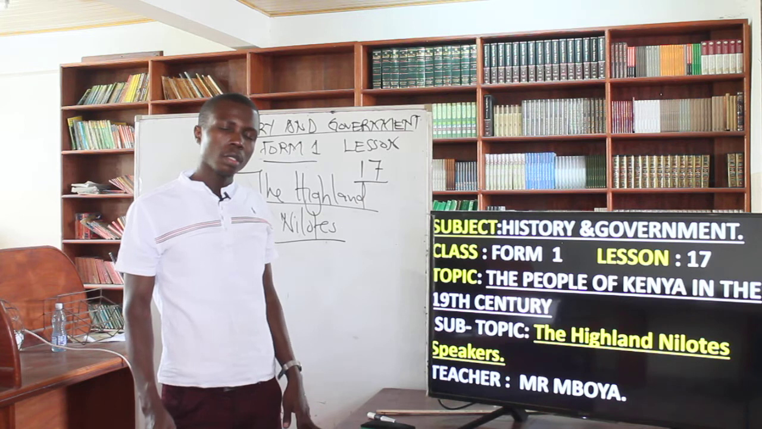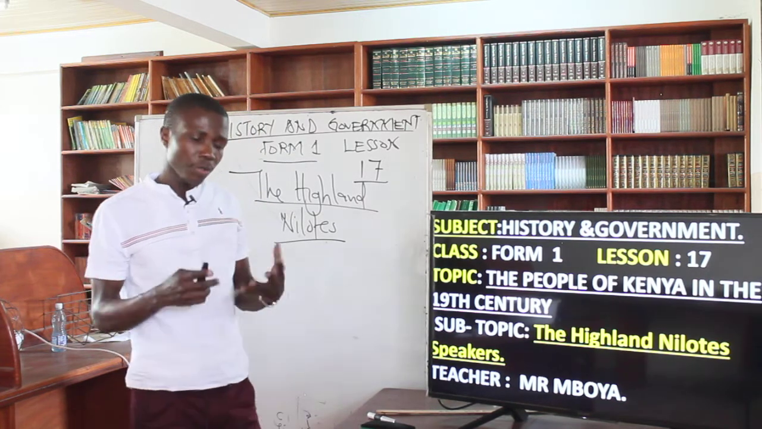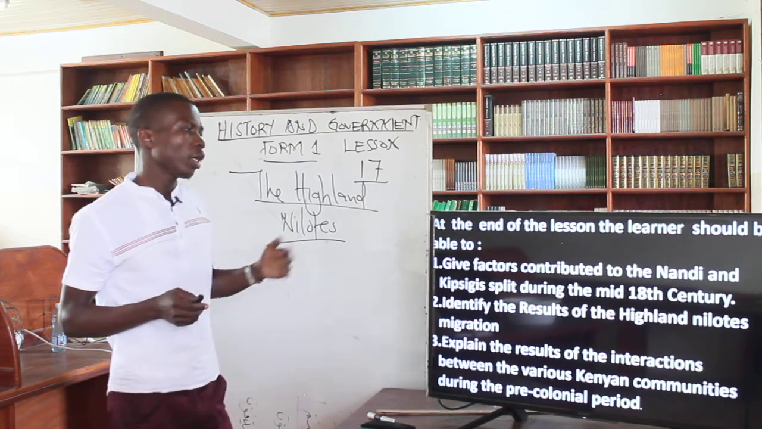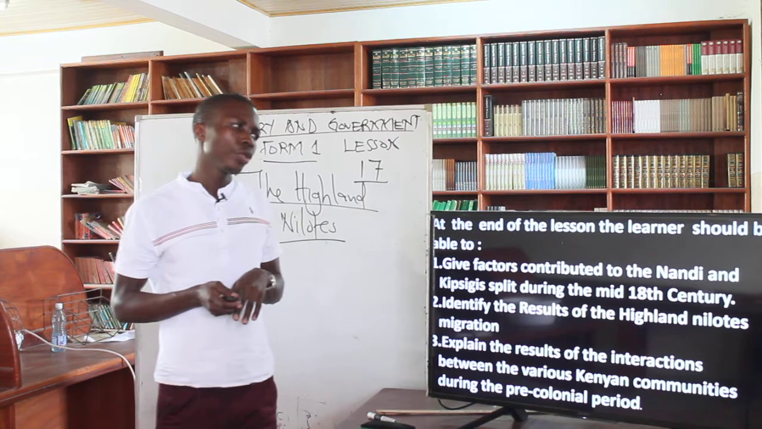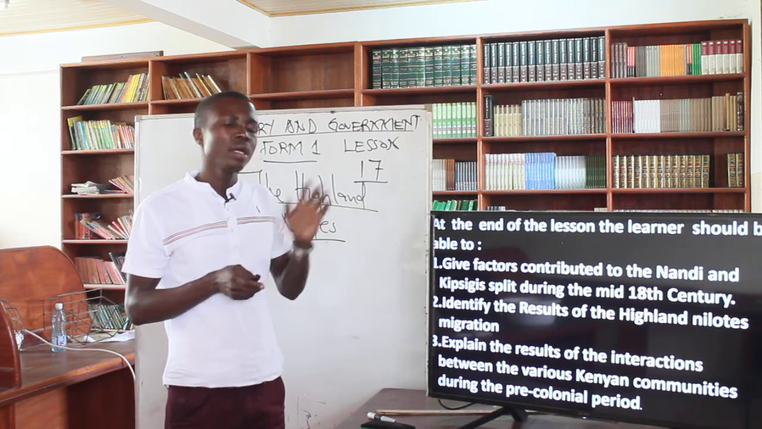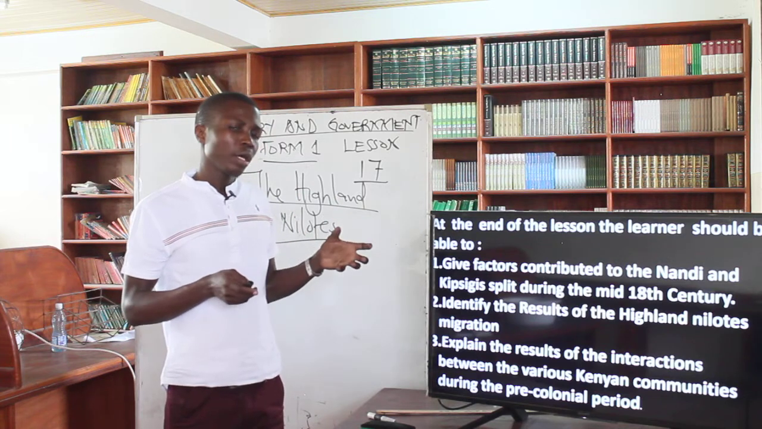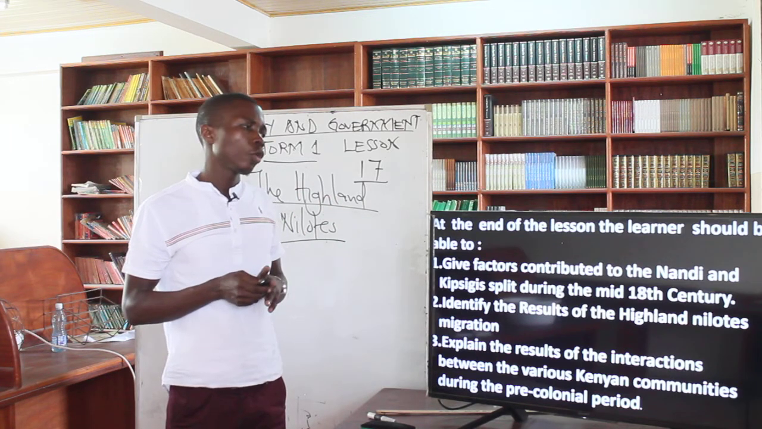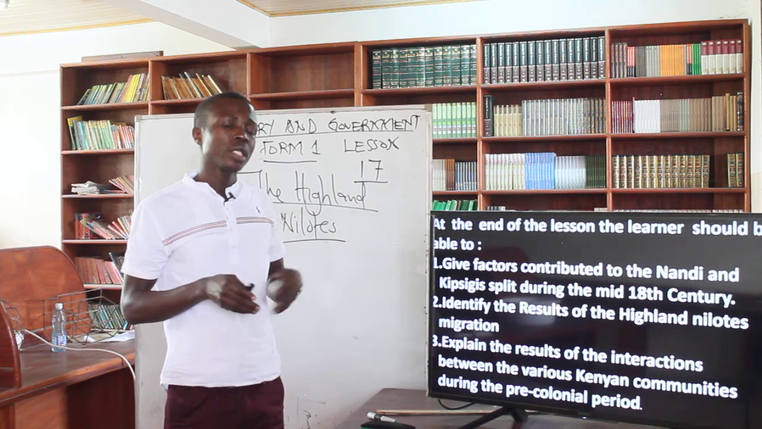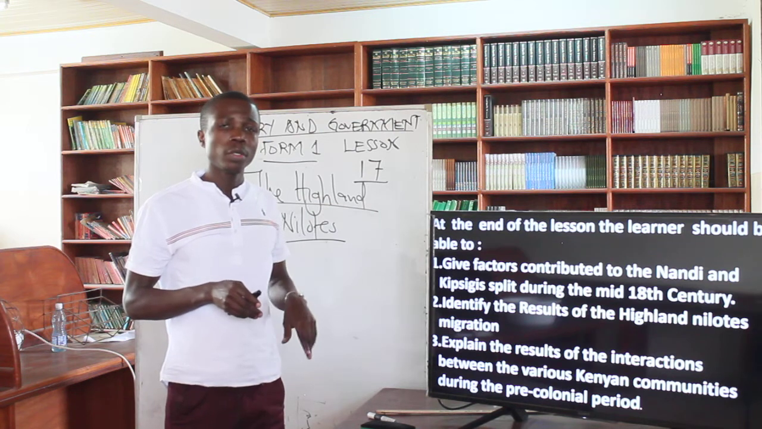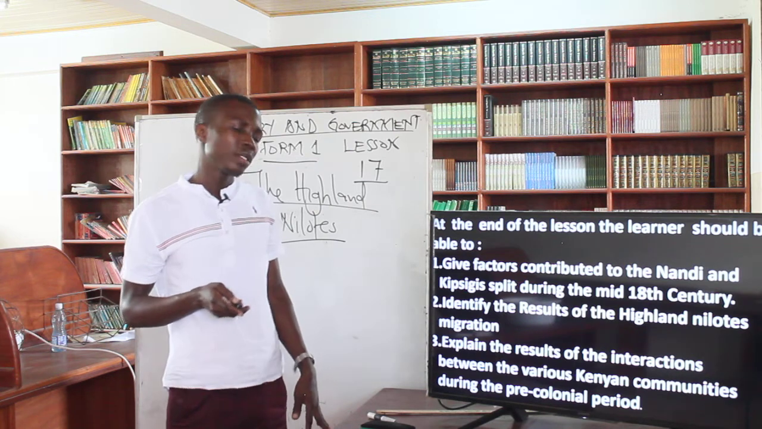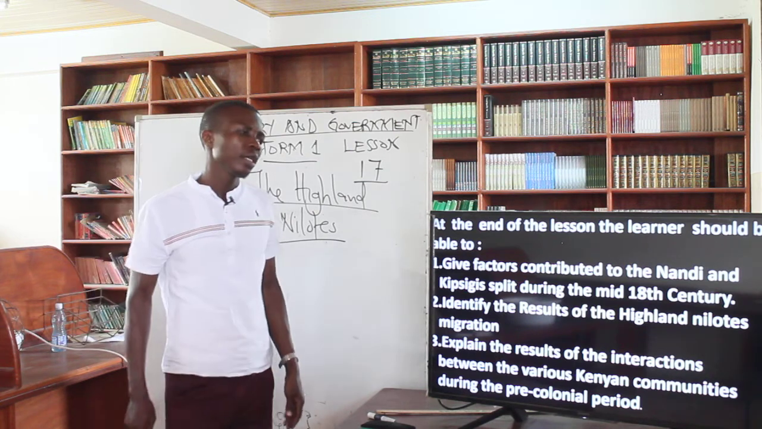At the end of this single lesson, what are the students expected to grasp? The learner should be able to, one, give the factors contributing to the Nandi and the Kipsigis splitting during the mid-18th century. All of them were from the Kalenjin community, but there are times when these people split up. We are going to look at those reasons that made this one group split themselves into different places during that mid-18th century.